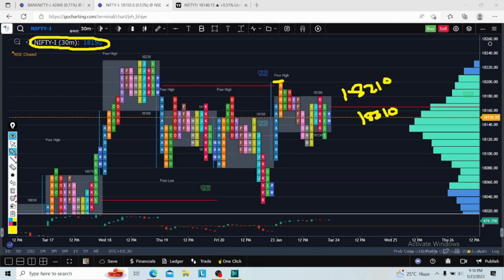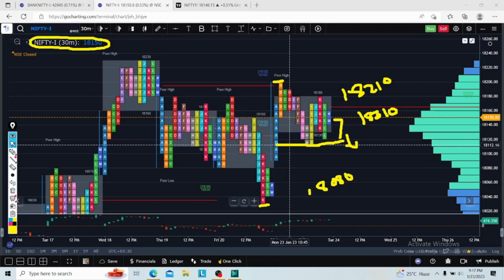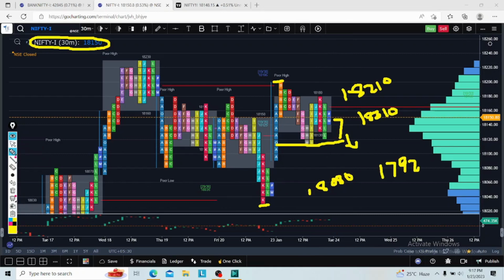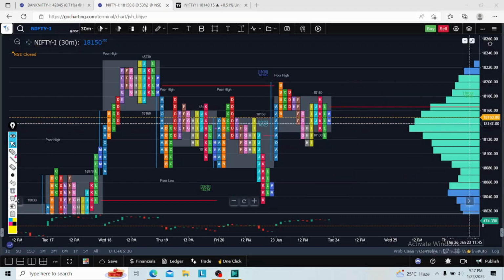If the market opens flat and comes down, with any acceptance here, I will go for a short. My direct target could be this low, 18,080. This low is 18,110. With any acceptance, 18,080 is my first target, and 17,980 is my second target tomorrow. This is my trade setup for tomorrow.